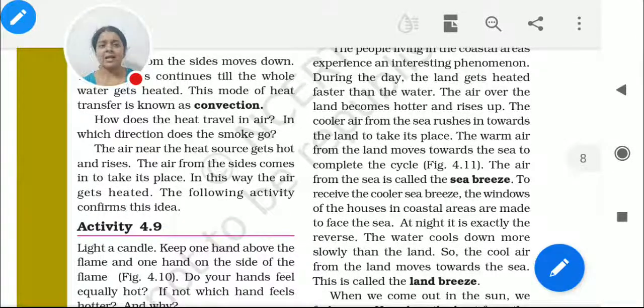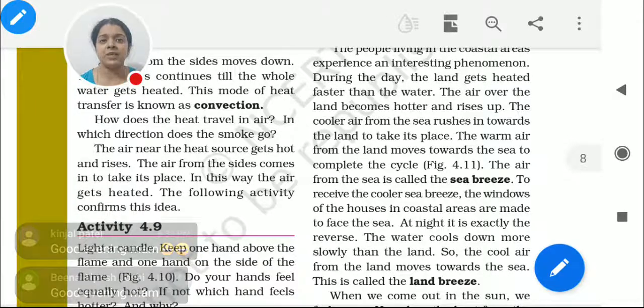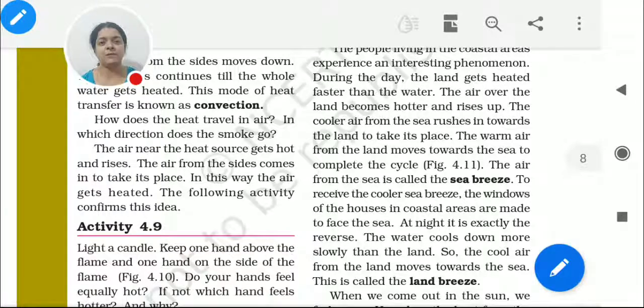What it actually is, yesterday also I told you, when you went through chapter 4 of geography, it was basically about air. We were talking about air that time. So what was the basic concept of air? That air is present everywhere. This is the basic concept, that it is present everywhere.